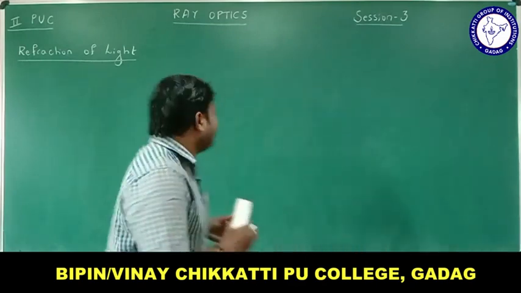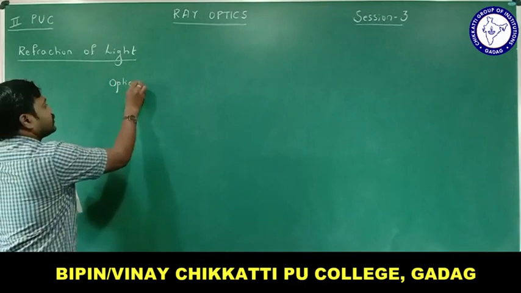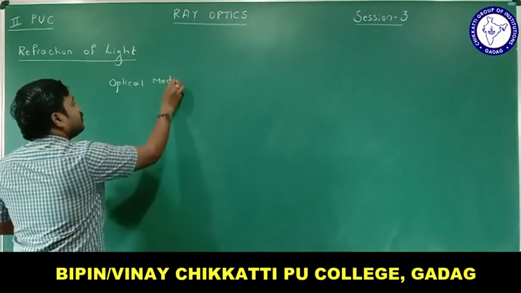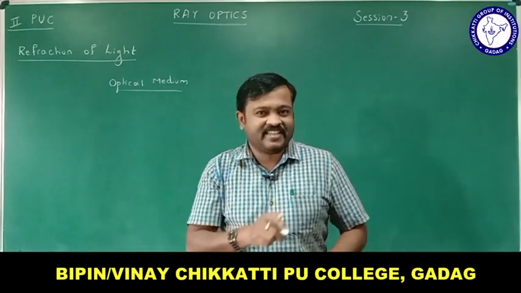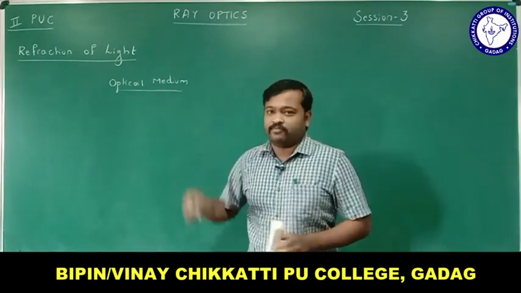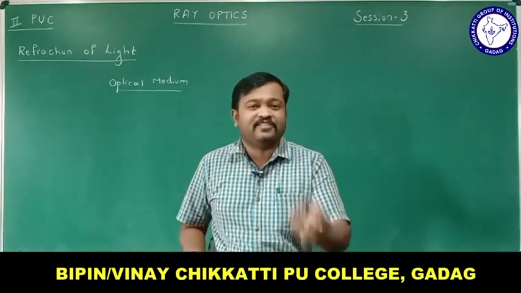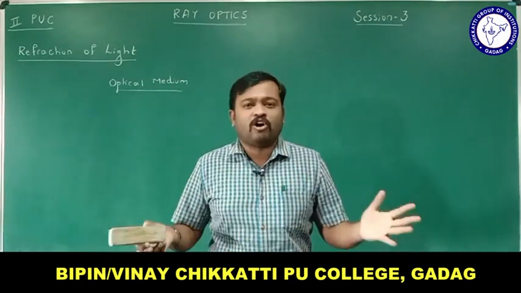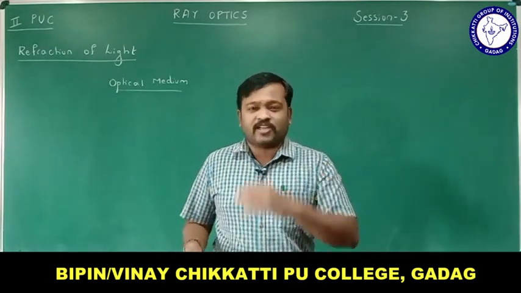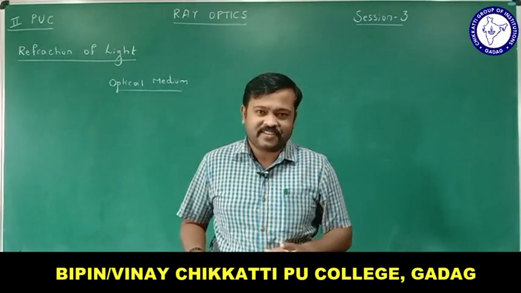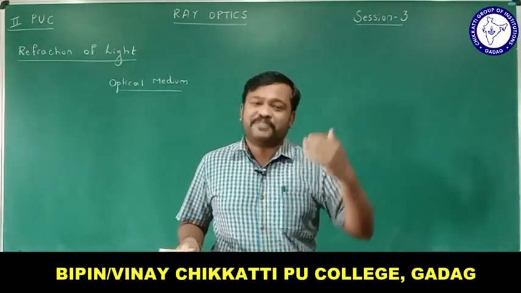Optical medium: a medium in which light travels is called an optical medium. For example, light travels in air, so air is an optical medium. Light travels in water, light travels in glass. Those are all the mediums in which the light travels, so those mediums are called optical medium. So today's session will be about what happens if light changes the optical medium.